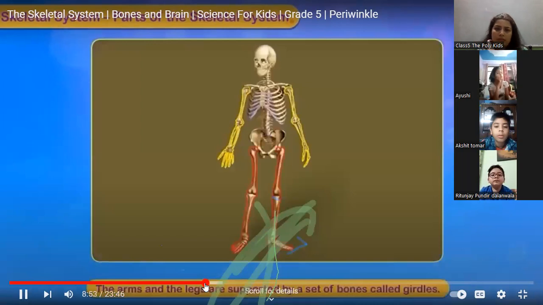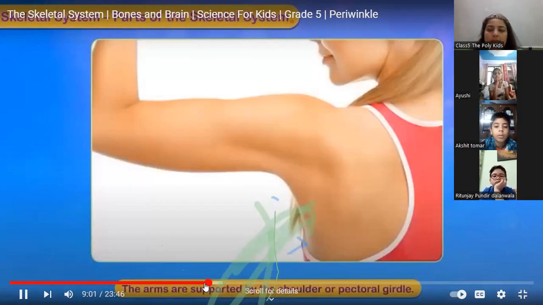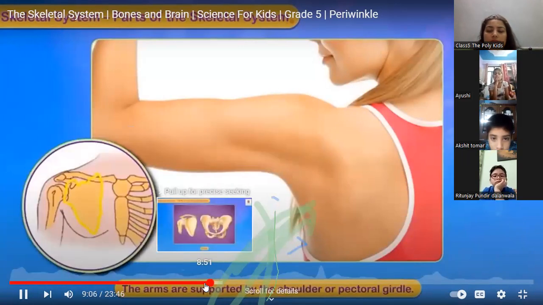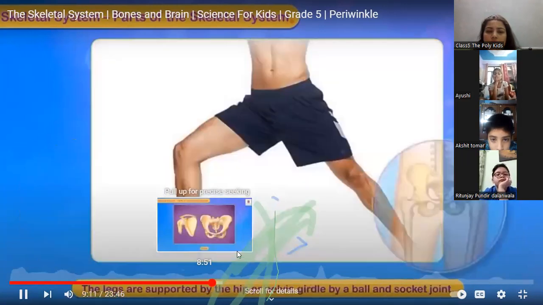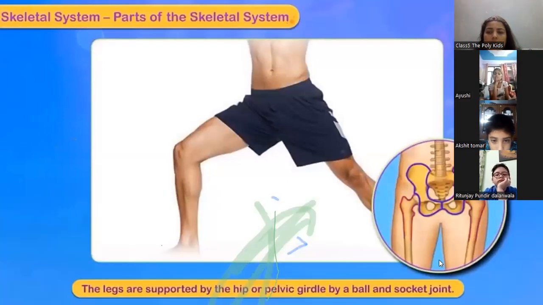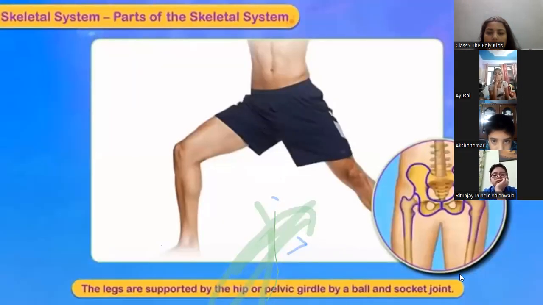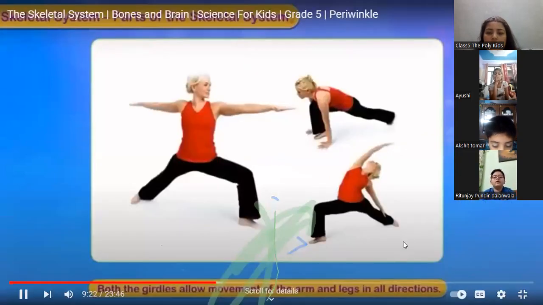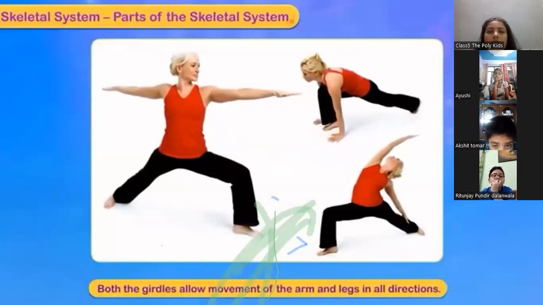Girdles. The arms and the legs are supported by a set of bones called girdles. The arms are supported by the shoulder or pectoral girdle, and the legs are supported by the hip or pelvic girdle, by a ball and socket joint. Both the girdles allow movement of the arms and legs in all directions.